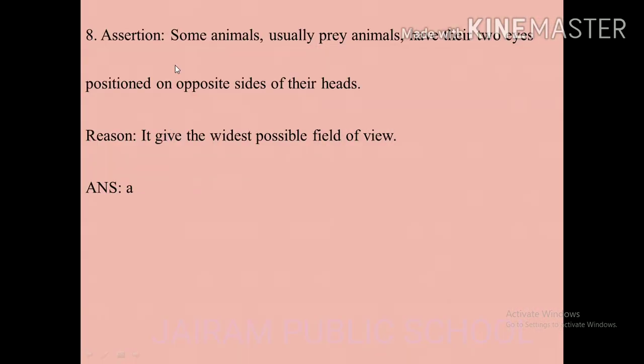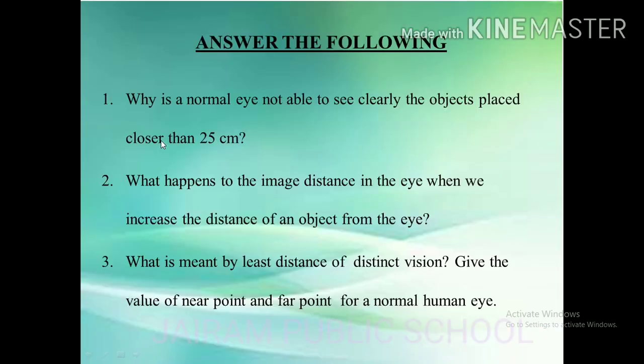And here, some animals, usually prey animals, have their two eyes positioned on opposite sides of the head. Reason: it gives the widest possible field of view. Answer is A. Here also the assertion and reason are correct, and the reason is the correct explanation of the assertion.